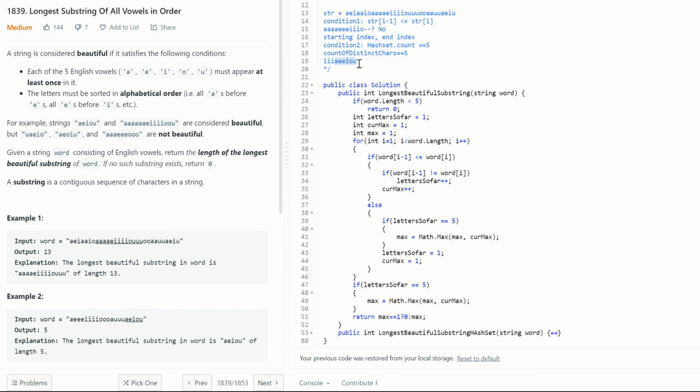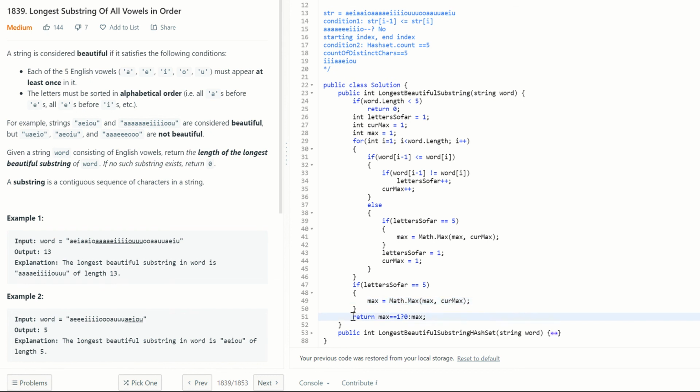But if you still have letters so far at 5 and you want to output the right answer, then you need to have this check at the end. If letters so far is 5, you check whether you have any new maximum length, and that is where you update the maximum.